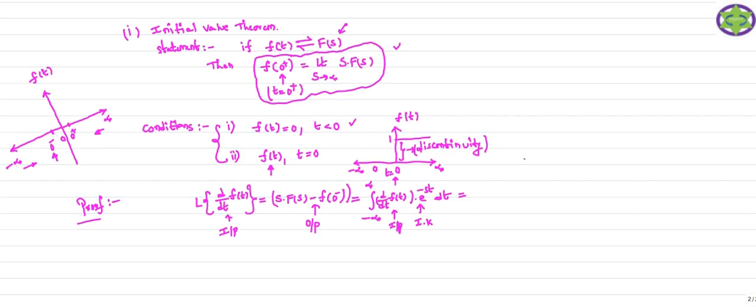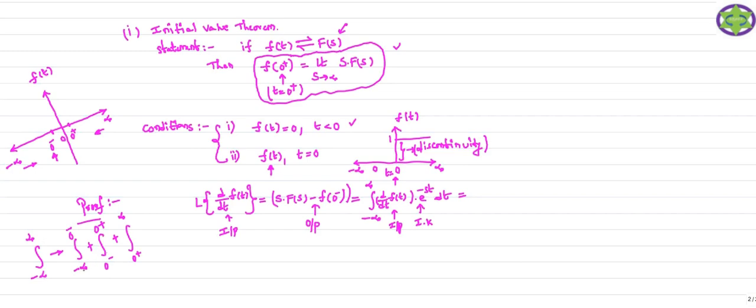Because your signal f of t is only defined for t greater than 0, and not defined for t less than 0, I can split the limits of integration like this: minus infinity to 0 minus, plus integral 0 minus to 0 plus, plus integral 0 plus to infinity. Like that I can split your limits of integration from minus infinity to plus infinity in this manner.